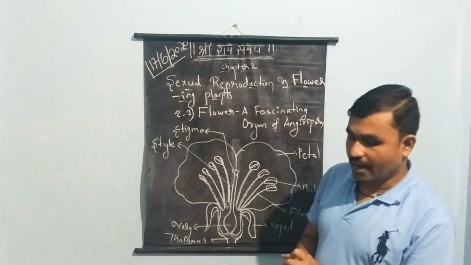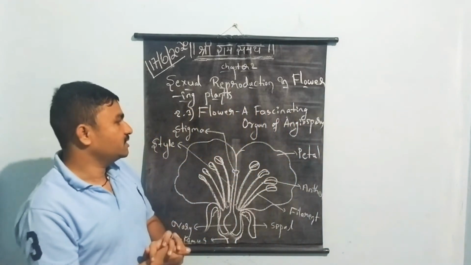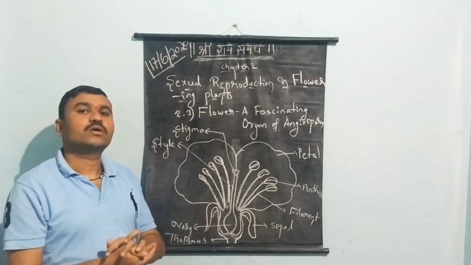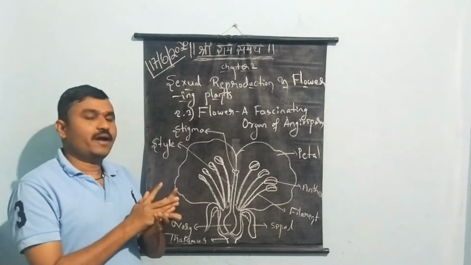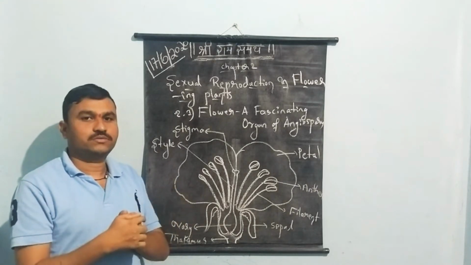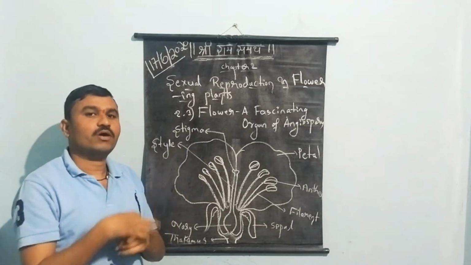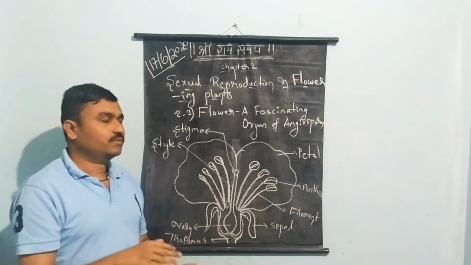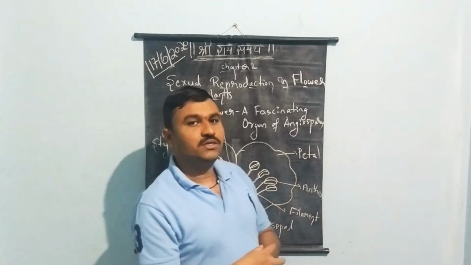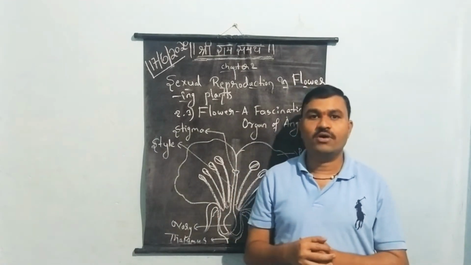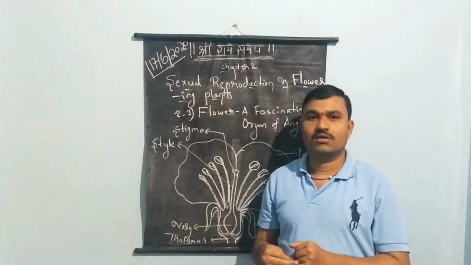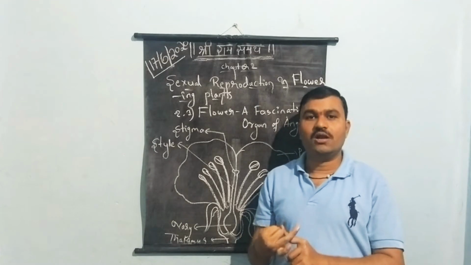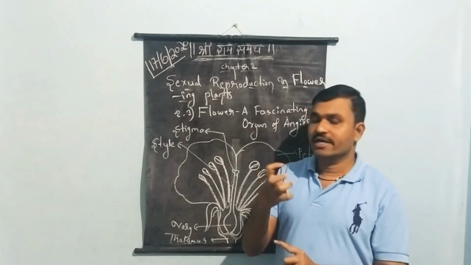Again, flower is considered as a reproductive part of the plant. In a plant you could find all the reproductive structures present in the particular flower. Reproductive structures are the male reproductive structure and female reproductive structure. Apart from that, flower is considered an object of aesthetic, ornamental, cultural and social value.